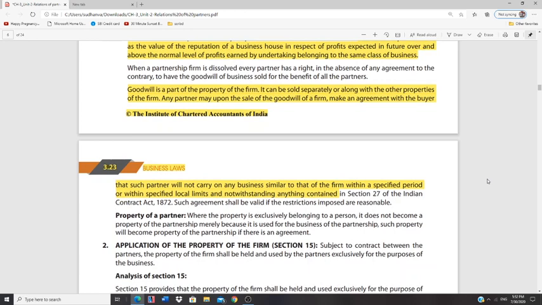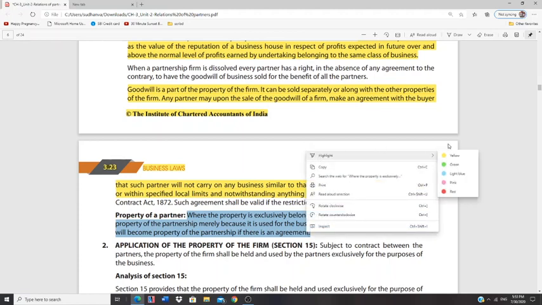Then what is the property of a partner? See, usually the property exclusively belonging to a person does not become the property of the partnership merely because it is used for the business. Where the property exclusively belongs to a person, it does not become a property of a partnership firm merely because it is used for the business of the partnership.